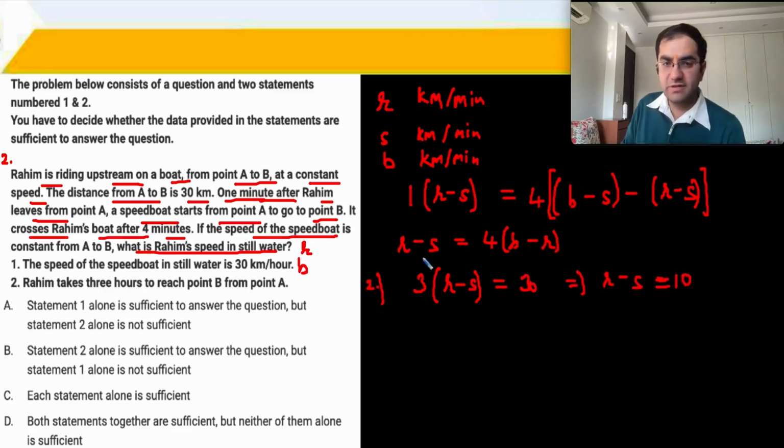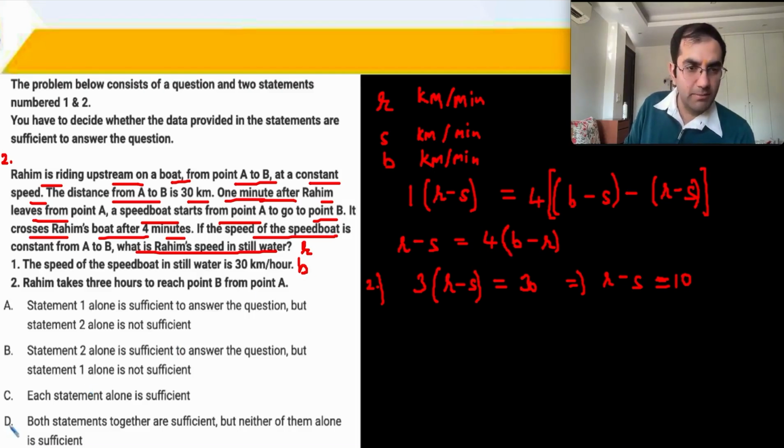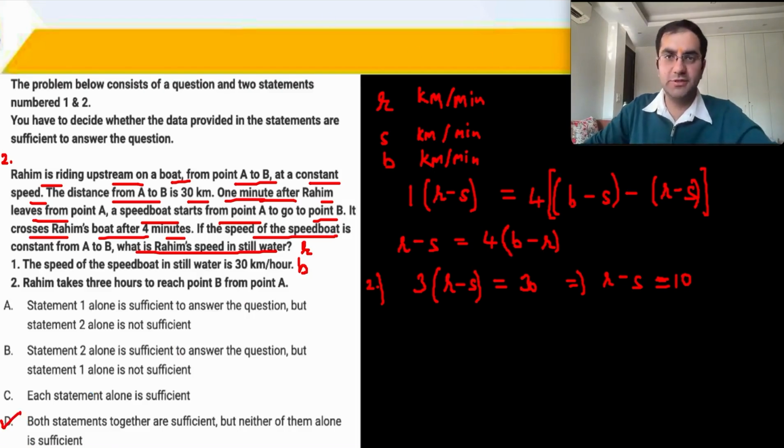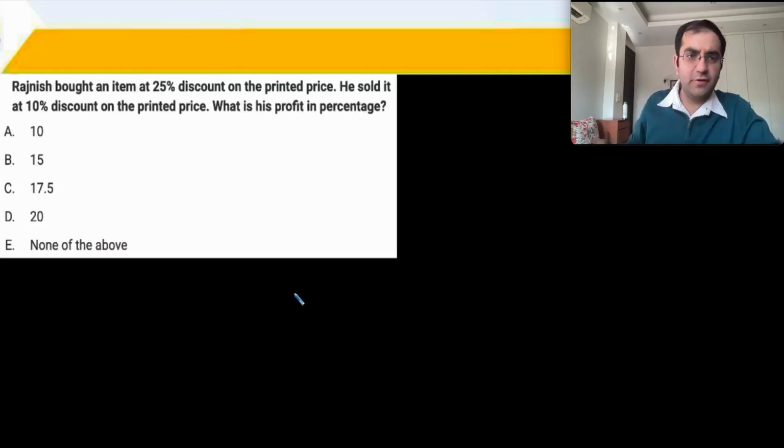Even if you give us the value of R minus S, still I cannot find out R from over here, right? Because I have a B minus R. I'll basically get the value of B minus R only. But वो R अलग से नहीं मिलेगा, right? So therefore, if we are to combine these two statements, R minus S over here and the value of B, then you can calculate R. So therefore, both the statements are sufficient, but neither of them alone is sufficient to answer the question. That's D option. Very straightforward question.